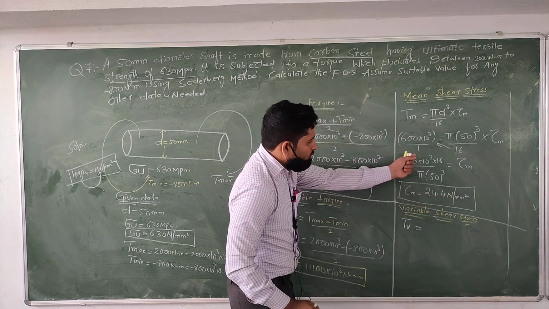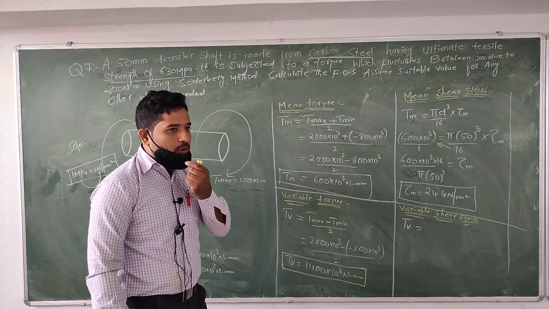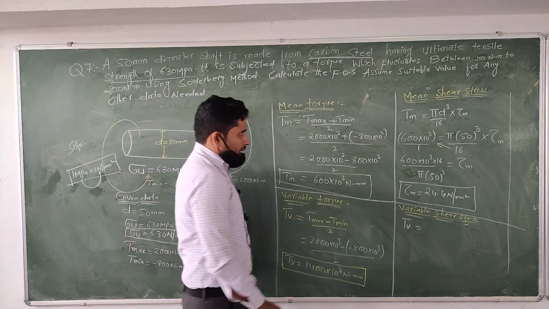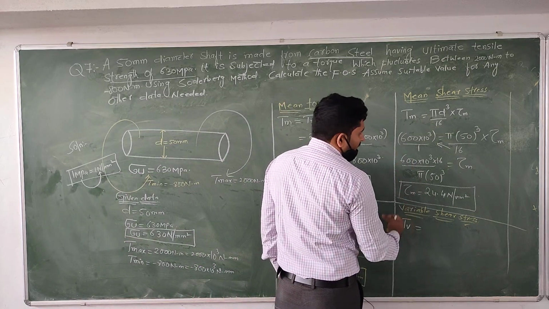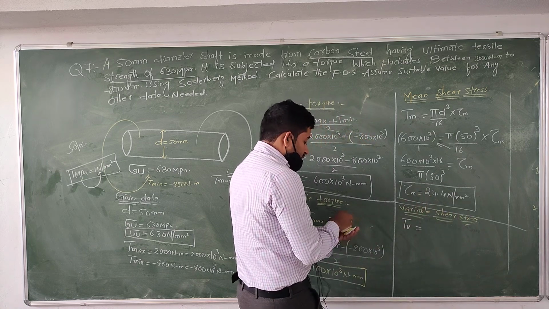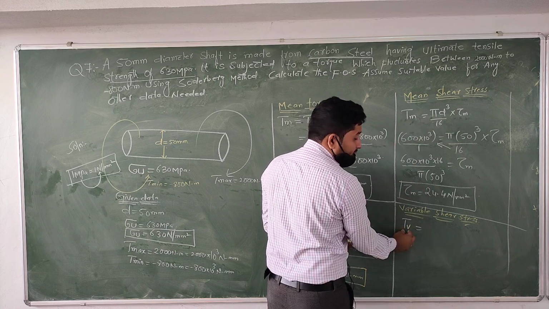Is it right? If you divide this term, then you will get the answer 24.4 Newton per millimeter square. And then here we need to find out the variable shear stress in this case. Then we have to use the same formula here. Instead of Tm, we need to represent the Tv.